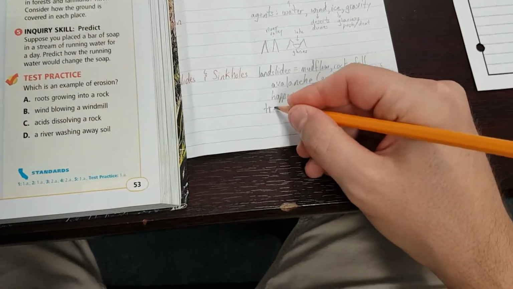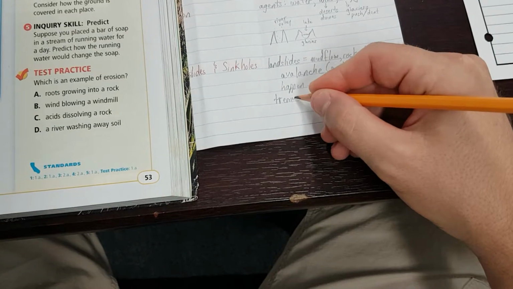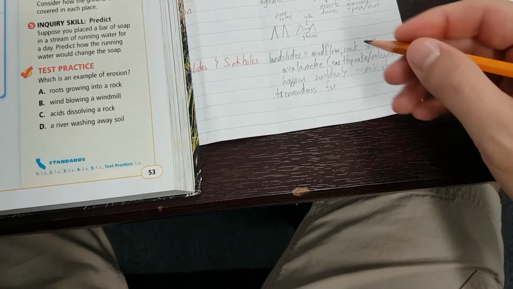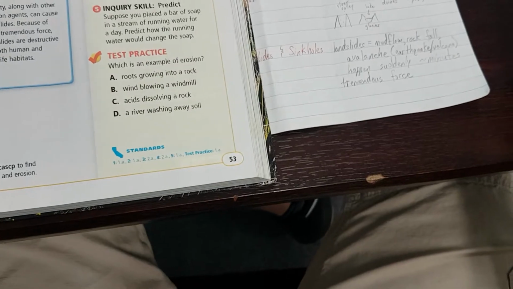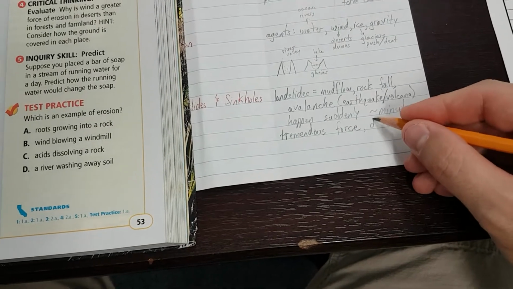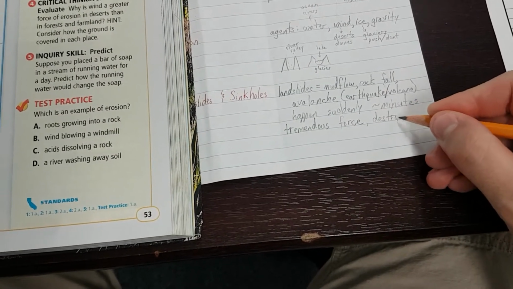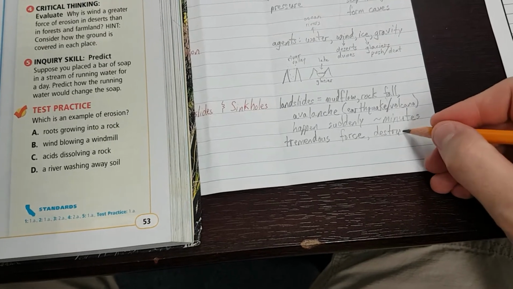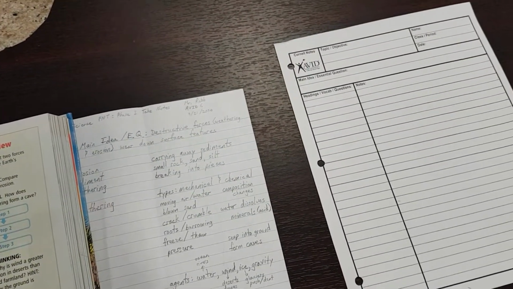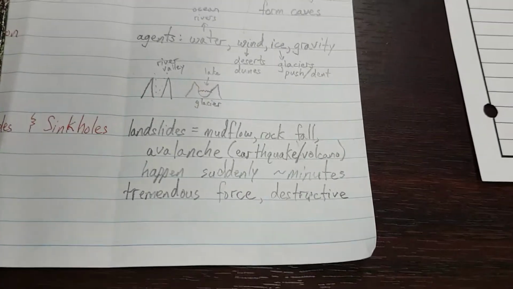Okay, these things are tremendous forces, T-R-E-M-E-N-D-O-U-S, tremendous force, F-O-R-C-E. They are extremely strong. Tremendous force, comma, destructive, D-E-S-T-R-U-C-T-I-V-E. They are very destructive.